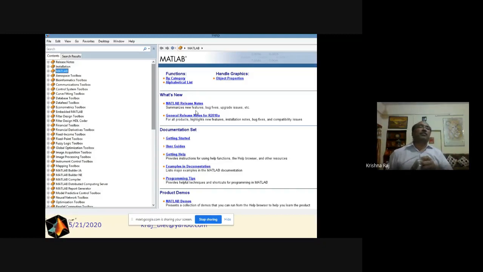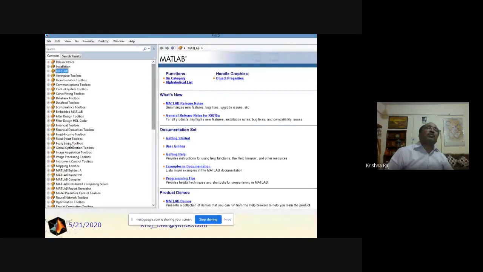For that purpose, what practice is required? We will move towards the toolboxes to learn more and more complexity of programs, and then we will select our field of application. Suppose we are from management or finance, then we will select the financial toolbox, and if we are interested in fuzzy logic, then naturally we will select the fuzzy logic toolbox.